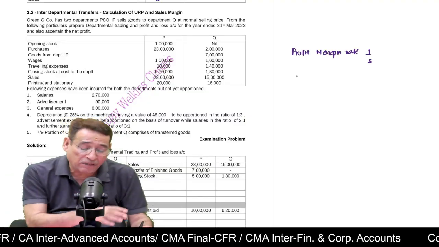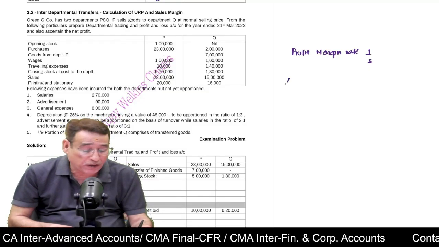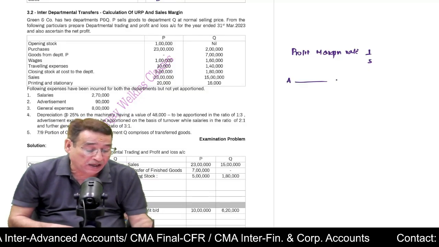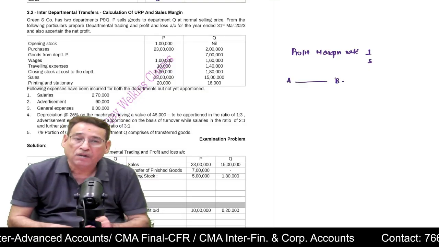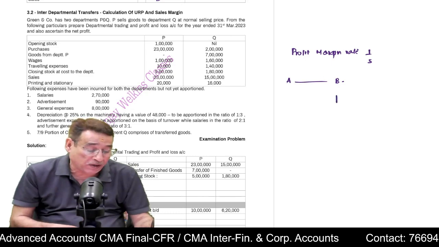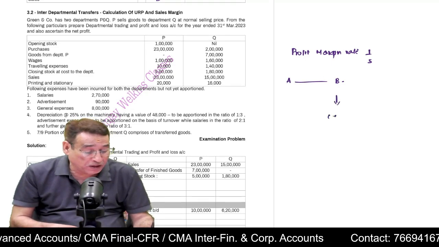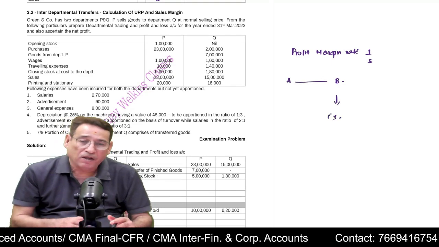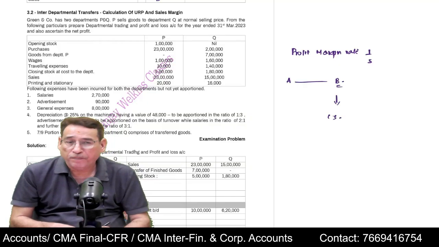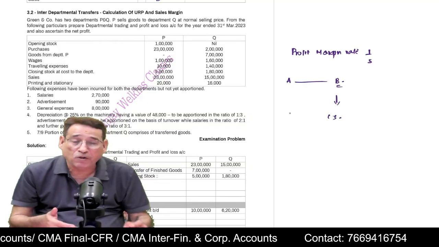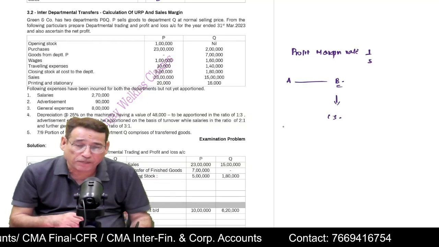But sometimes it may not be given. Sometimes it will be given only that department A has transferred some goods, and that there is some closing stock of those goods with the other department. Under such a case, you may have to find out the profit margin rate.